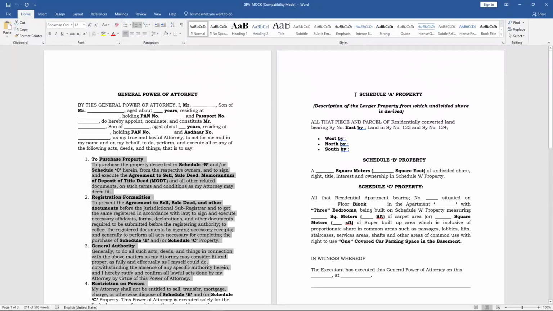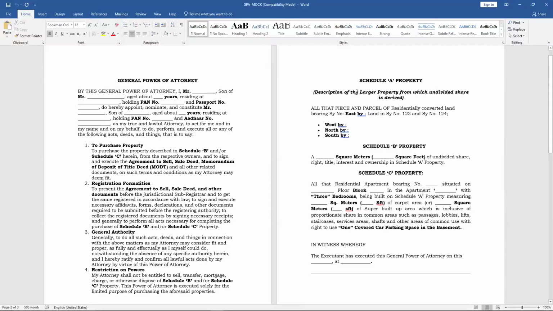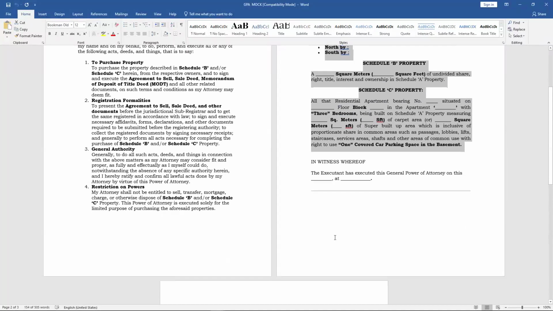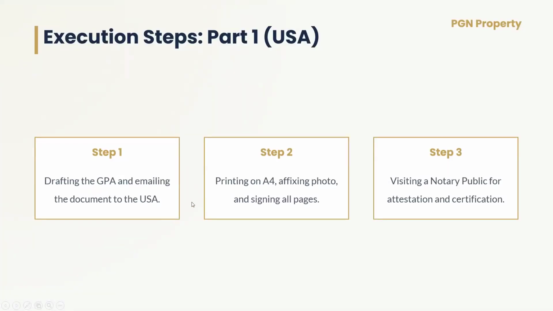These are the terms and conditions, and the property schedule. As mentioned, we already have a schedule in our sale agreement. We extracted the text from the sale agreement and pasted it in our draft. And this is the last page of our power of attorney draft. So once the draft was ready, we emailed the draft to our client, Mr. Krishnan in America. Mr. Krishnan took the printout of the power of attorney and he affixed his photo.